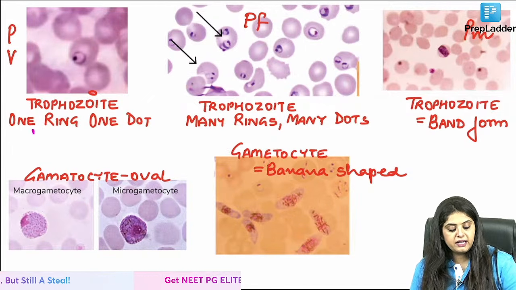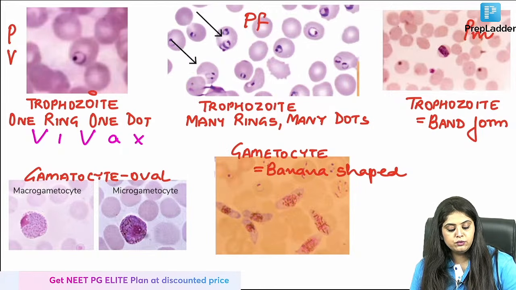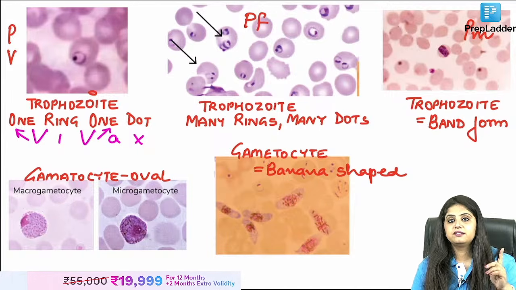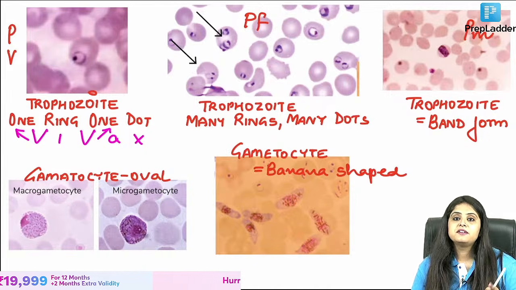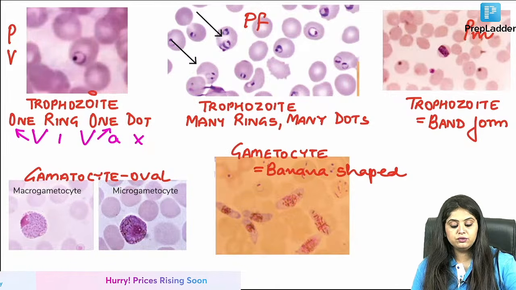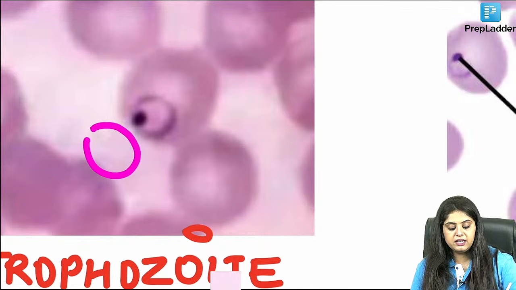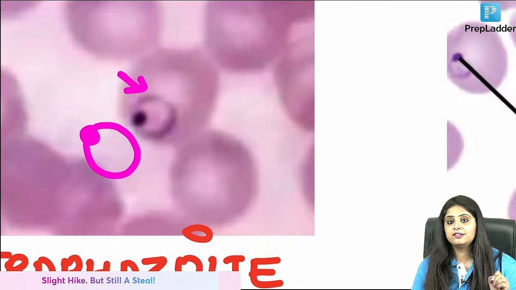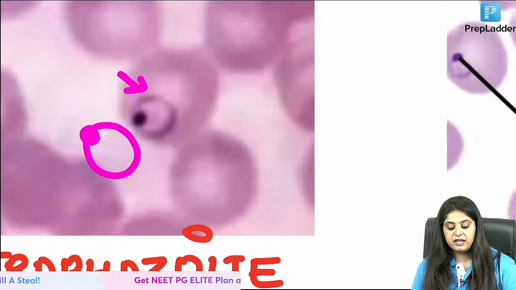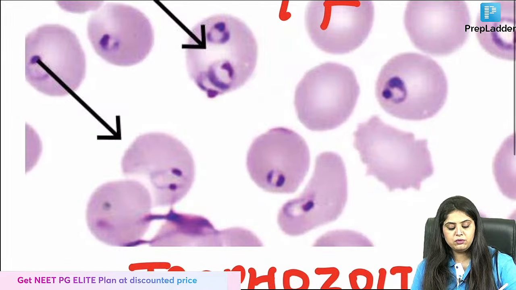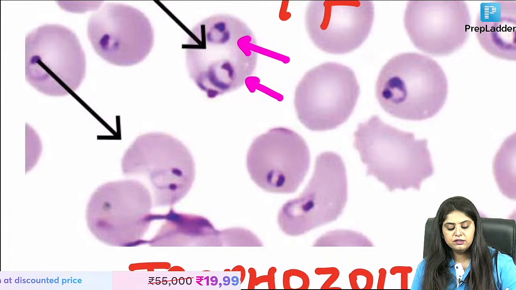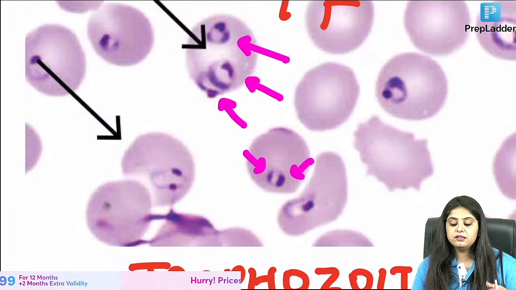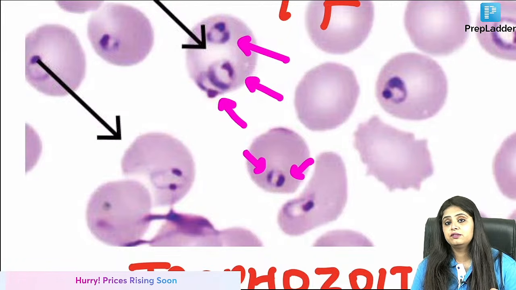So live simple. When I write vivax, you will say, ma'am, one ring, one dot. Everyone, vivax, sing a song, song of the day. Vivax, one ring, one dot. If I zoom in, I will see one ring and one dot inside it, exactly over here. I'm not overdrawing, I'm drawing on the side. So that is vivax. But when I look at falciparum, opposite, ma'am, look at this, many rings. So many rings I can see, and I can see two dots, many dots. So many rings, many dots. That is known as falciparum.